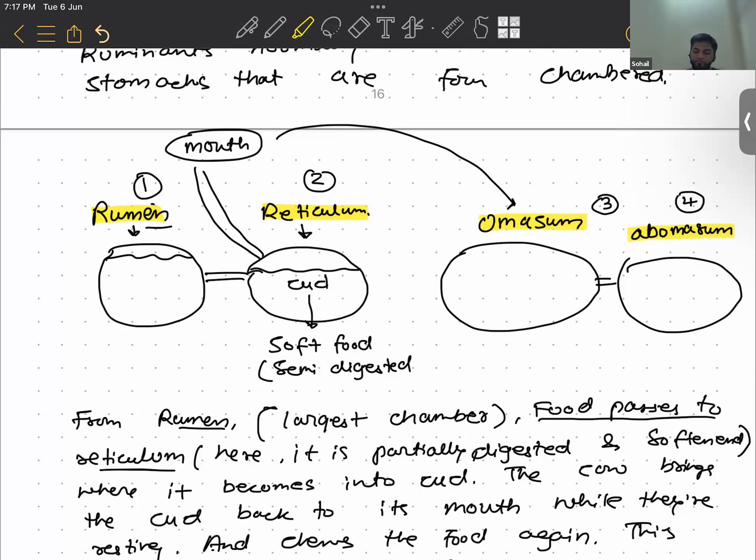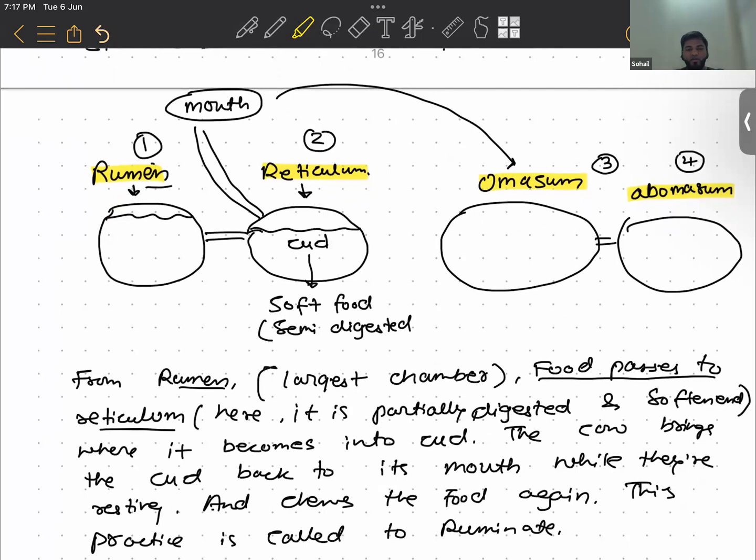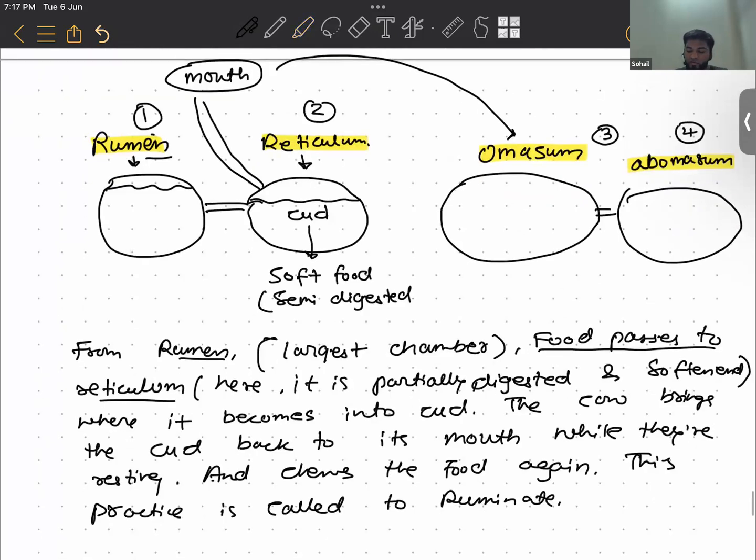Okay. So in the abomasum, what is happening? The food is getting mixed with digestive juices. Right, that is the last chamber of the food, the abomasum.